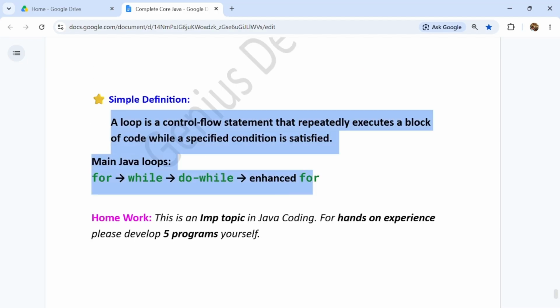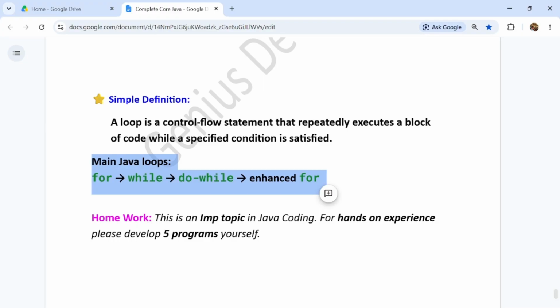So this is the simple definition. A loop is a control flow statement that repeatedly executes a block of code while a specified condition is satisfied. And the main Java loops are for, while, do while, and enhanced for loop, guys. Only 3 types of loop.